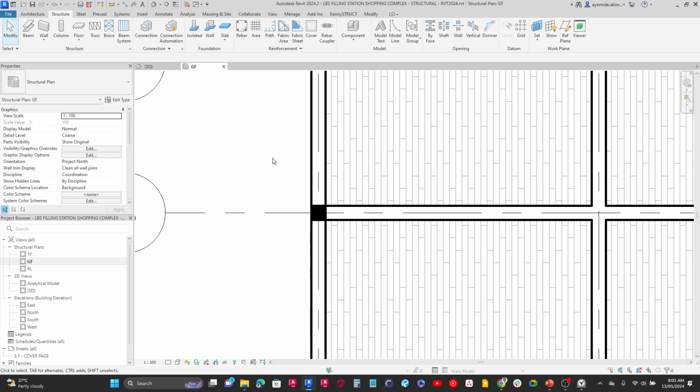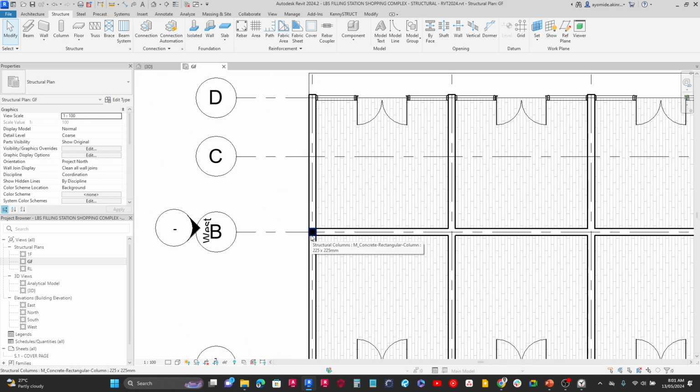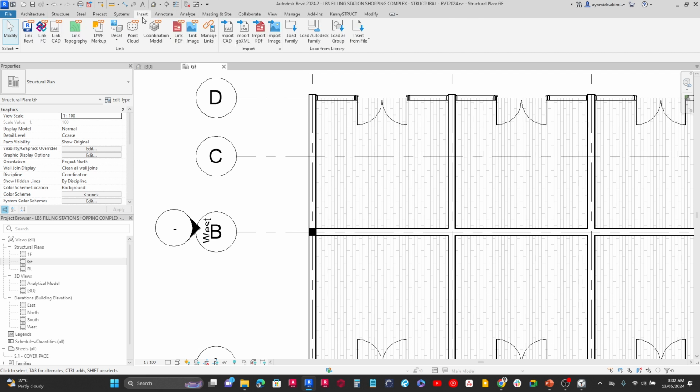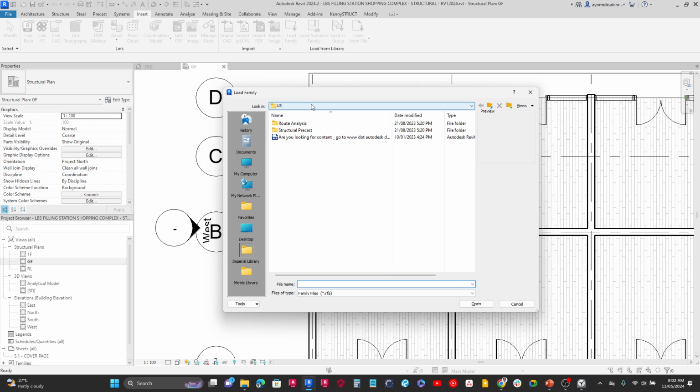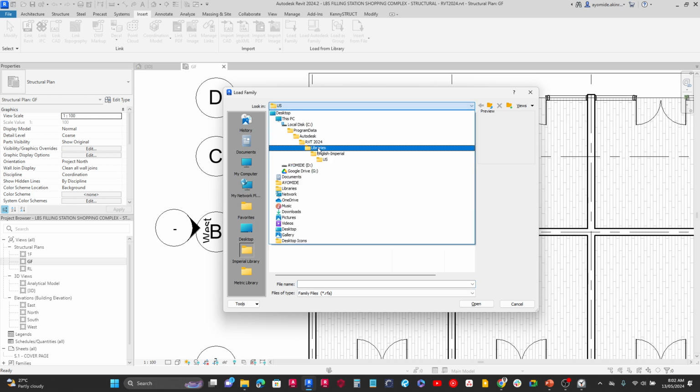Alright, so Victor Juma said, I only have an inbuilt column type which is UC universal. Can they be updated? Yes, they can. In fact, I'll probably show you how to do that right now. So if you don't have the M concrete rectangular column, what you could do, for instance, is go over here to the Insert tab. Under the Insert tab, you are going to see this option called Load Family. If I click on it, I have a window that comes up like this. On the side, I'm going to locate this folder directory, which is my Autodesk Revit libraries, Autodesk, your Revit version, the libraries.